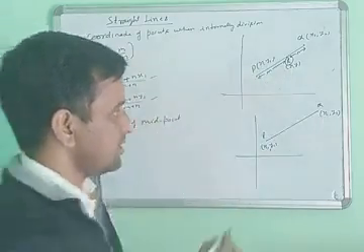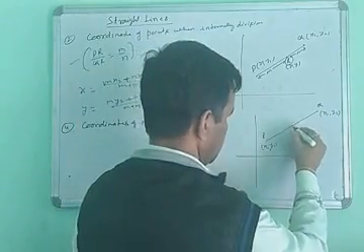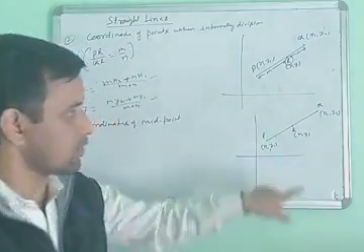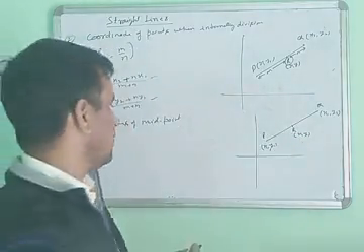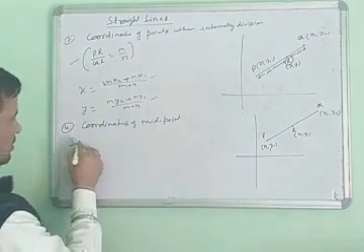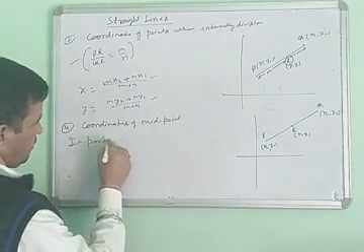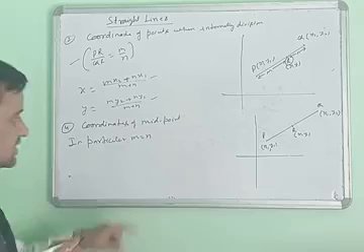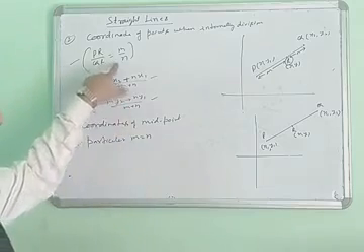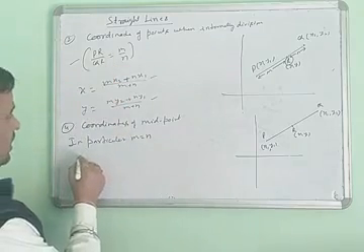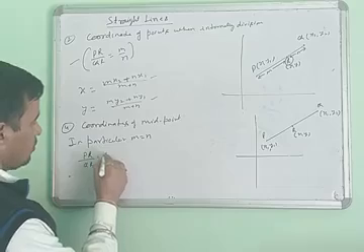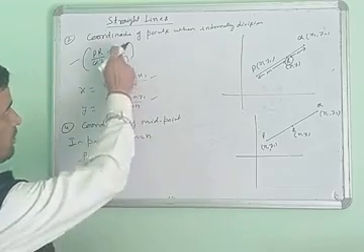Suppose the internal division point is in the center. This point R is in the center. What is the coordinate of this R? In particular, suppose m equals n. Then m upon n means PR upon QR equals 1.